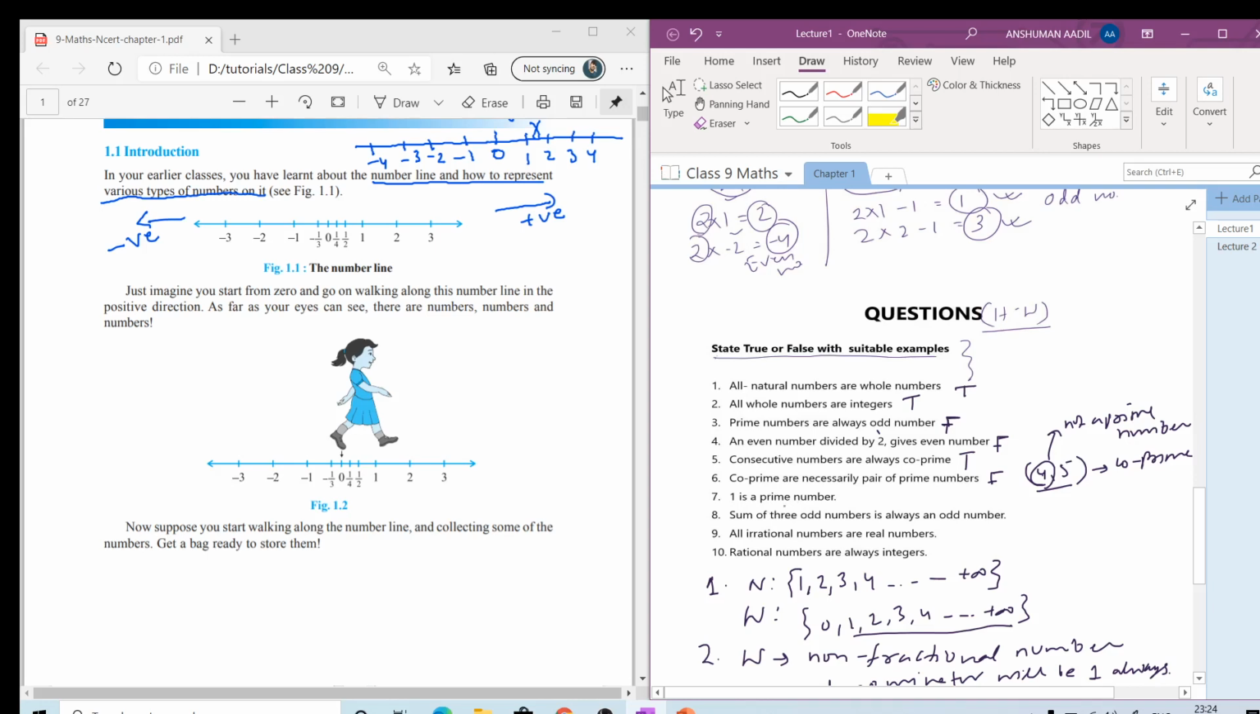And here 1 is the number itself and 1 is also the factor. So 1 is neither a prime number nor a composite number. So the statement will be false.